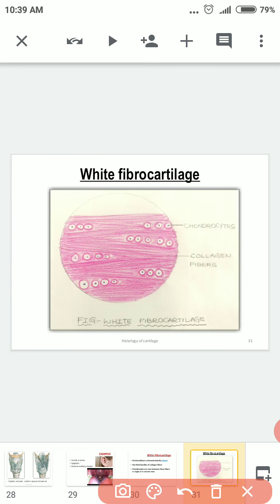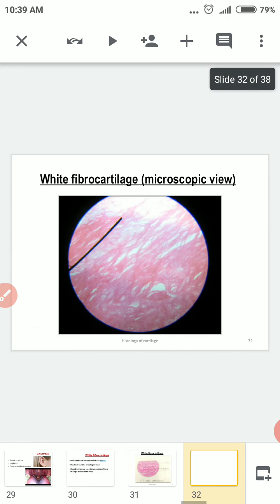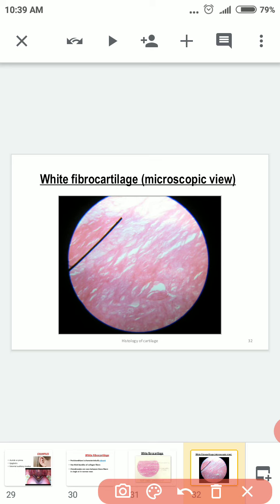You see the figure here. You can see how the collagen fibers are arranged, and the chondrocytes which are arranged in rows. Can you see the perichondrium here? So you can tell there is no perichondrium in white fibrocartilage. Perichondrium is absent in white fibrocartilage. This is the slide, how it appears.